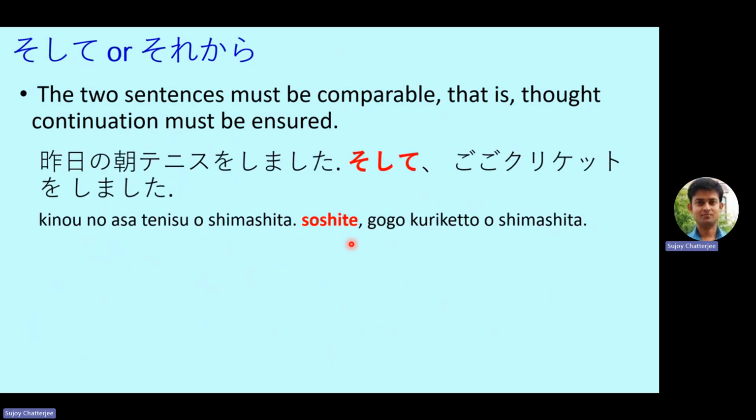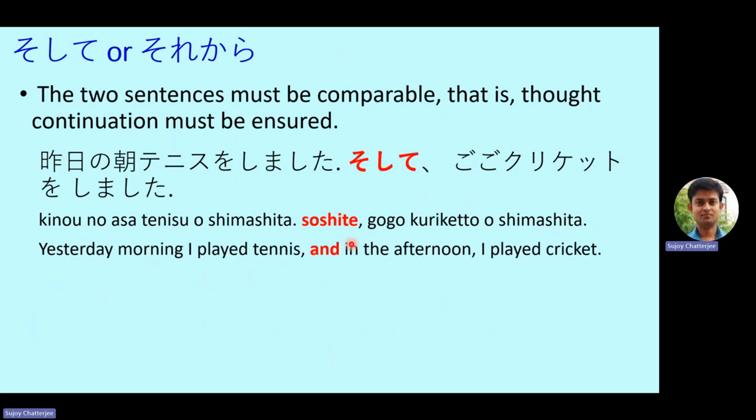So for example, 昨日の朝テニスをしました。そして午後クリケットをしました。So what does this mean? 昨日の朝, you now know, means yesterday morning. テニスをしました. I played tennis. Yesterday morning I played tennis. そして, and 午後 in the afternoon クリケットをしました. I played cricket. So yesterday morning I played tennis and in the afternoon I played cricket.